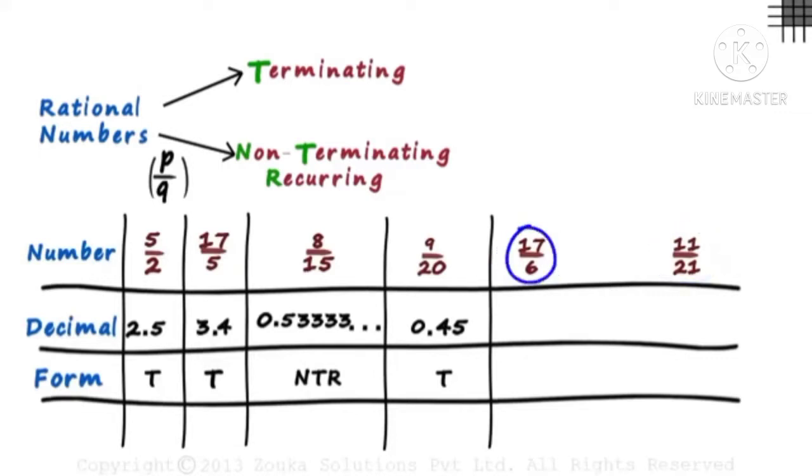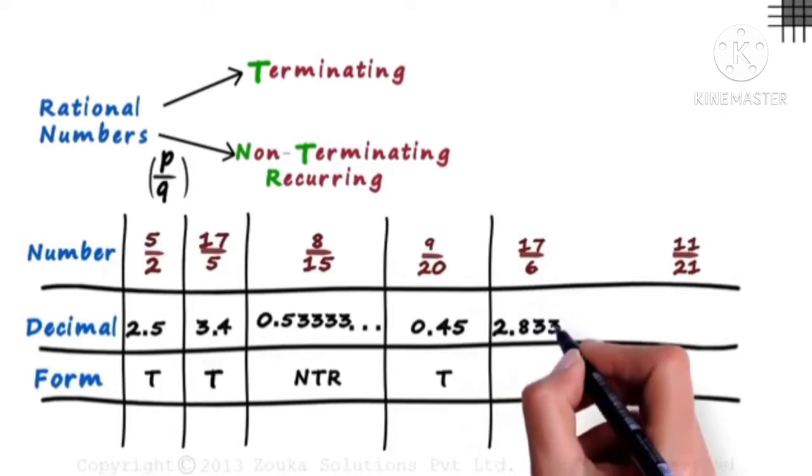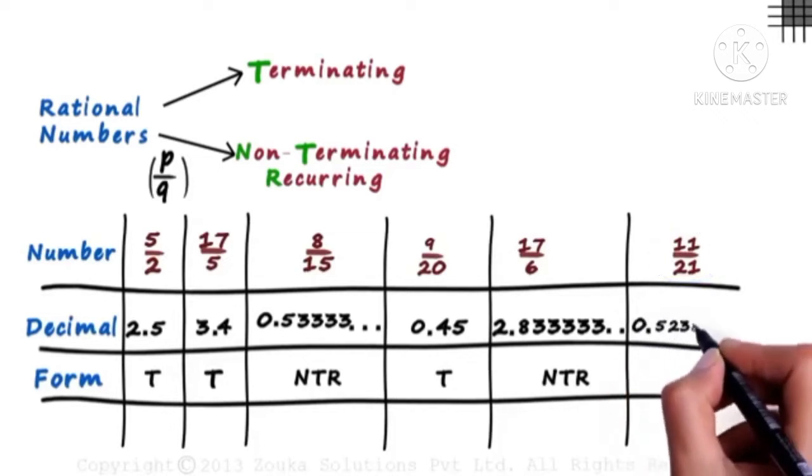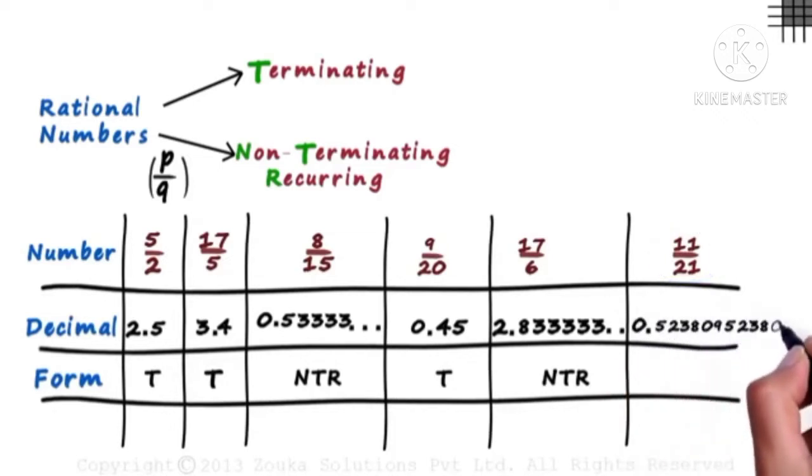17 by 6 equals 2.83333 and so on. So correct, it gets classified as non-terminating recurring fraction. And 11 by 21 equals 0.523809, 523809 and so on. This part is repeated, so it's a non-terminating recurring fraction.